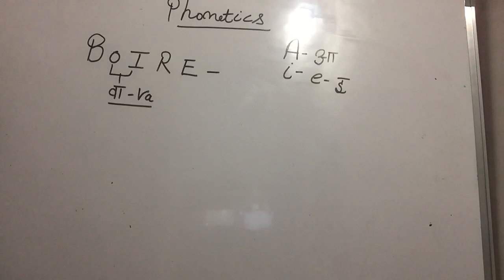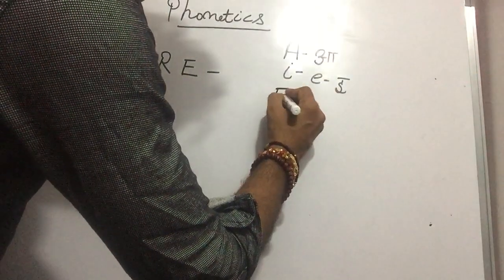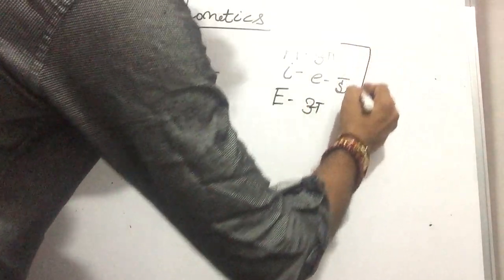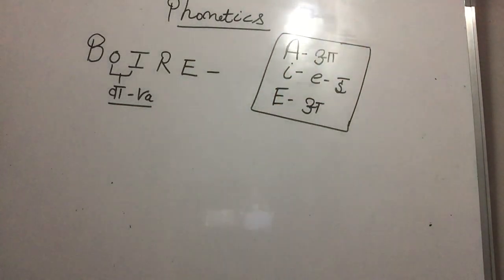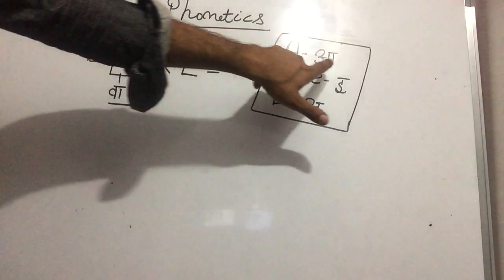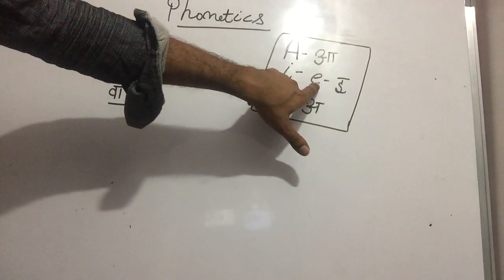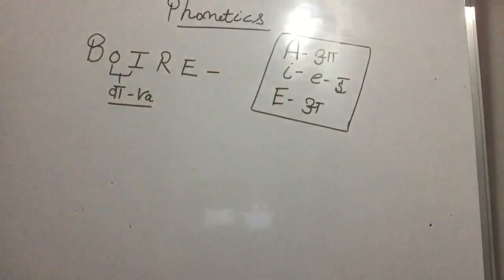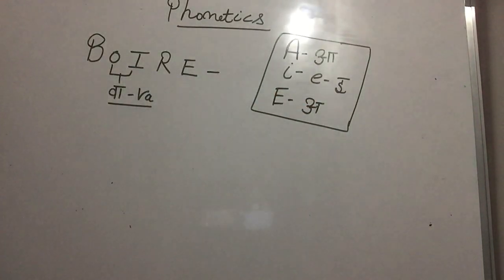Pen down, please, Paji. Paji, you have to understand these concepts. This is the major concept in French language. These are phonetics. So speak after me. A sound is A. I sound is E. And E sound is A. E sound is not E in French. E sound is A.